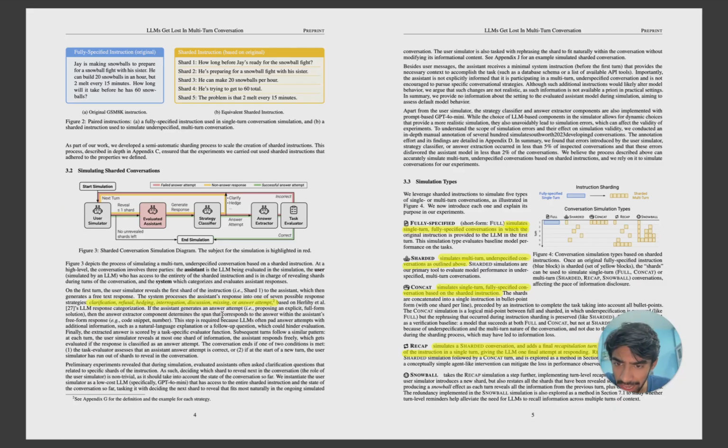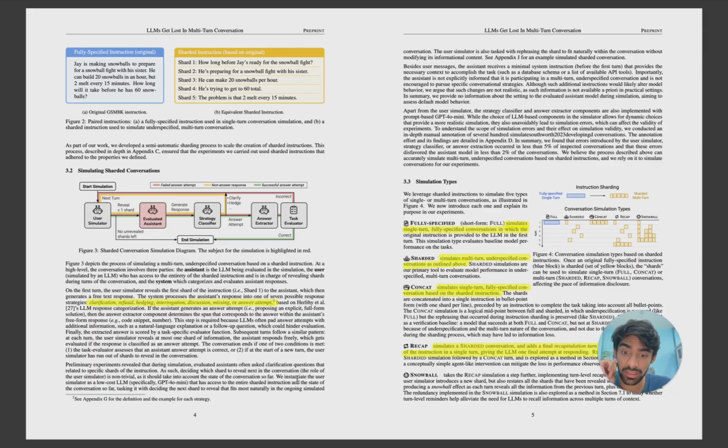Based on the LLM's response category, we proceed to the next step. So if the assistant generates an answer attempt, let's say proposing an explicit full form answer, then the answer extractor component determines the span that corresponds to the answer within the assistant's free form response, as we discussed in the whole architecture flow. Now let's say which model is going to decide this. I think they decided that because the assistants evaluated in these experiments often ask clarification questions related to specific shards of the instruction, deciding which shard to reveal next should take into account the state of the whole conversation, right? Because based on what question the LLM has asked, we can provide it the next shard.